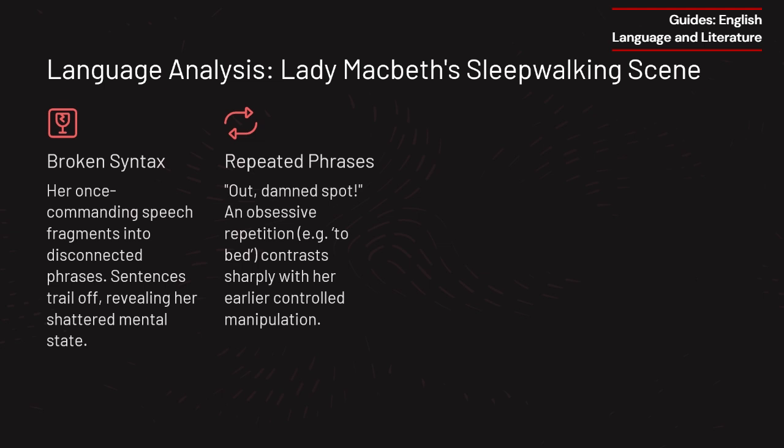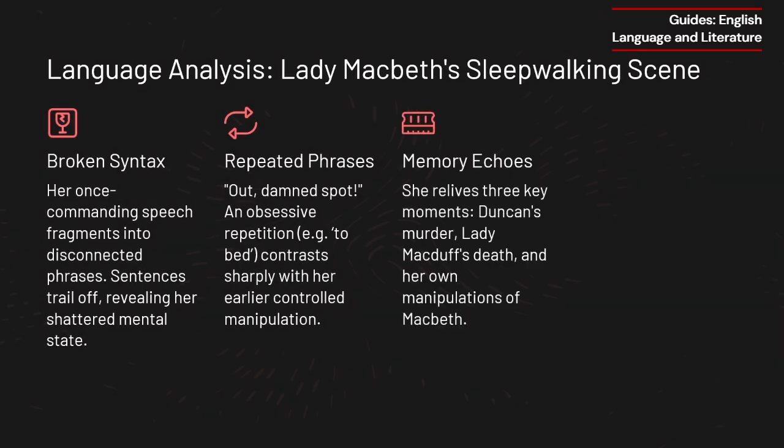The blood she once dismissed as easily washed away has become an inescapable stain on her conscience. Memory echoes. She revisits key moments of the past, reliving Duncan's murder, the aftermath, and even the slaughter of Macduff's family. "The Thane of Fife had a wife. Where is she now?" shows how the violence she unleashed now torments her.